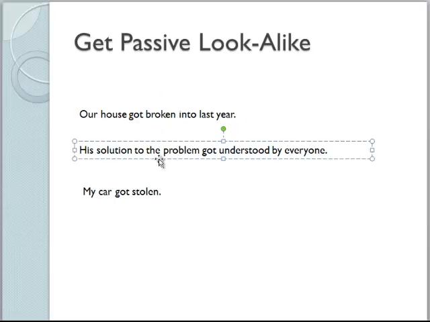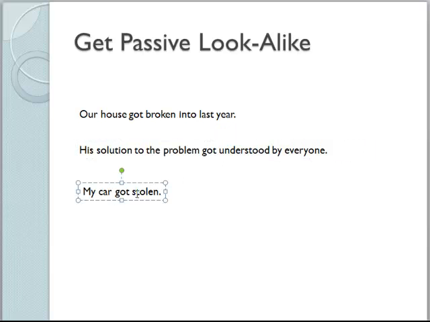Okay, his solutions to the problem got understood. Look at this one. This verb is cognition, right? So if after got we get a verb that is cognition, then it's not passive. My car got stolen. So let's use more and more with it. Okay, my car got more and more stolen. Oh, that doesn't make sense. So it has to be a passive voice sentence.